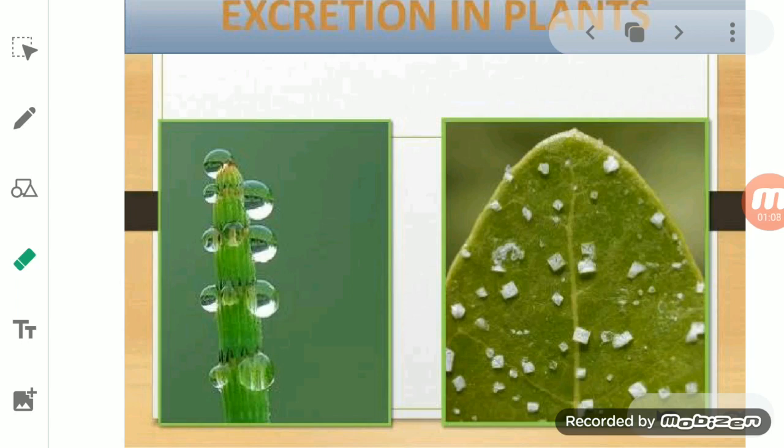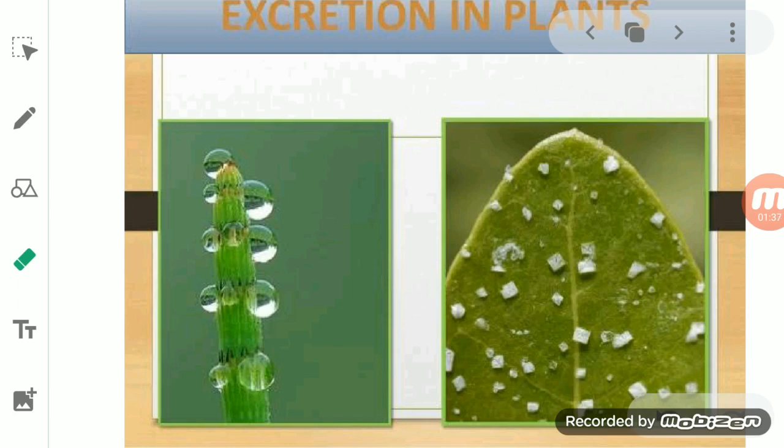So the unused part of the food also becomes a waste material, and many of these waste materials are poisonous to the living thing, so they have to be removed. So the first waste material was carbon dioxide gas. In respiration, carbon dioxide gas is released, which is considered a waste material.